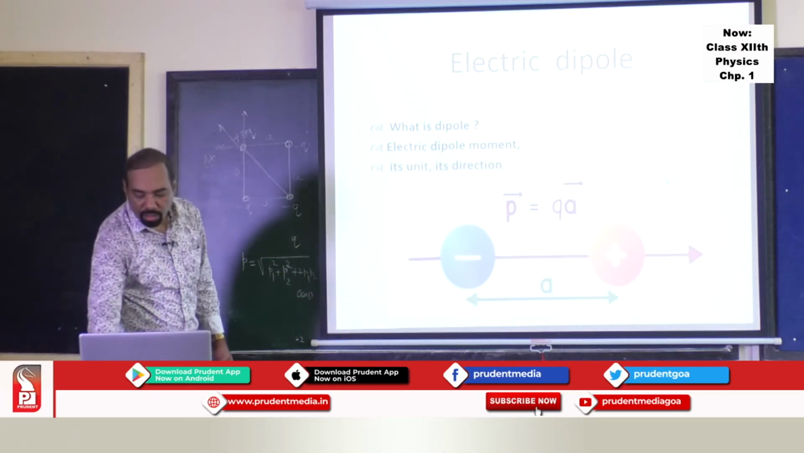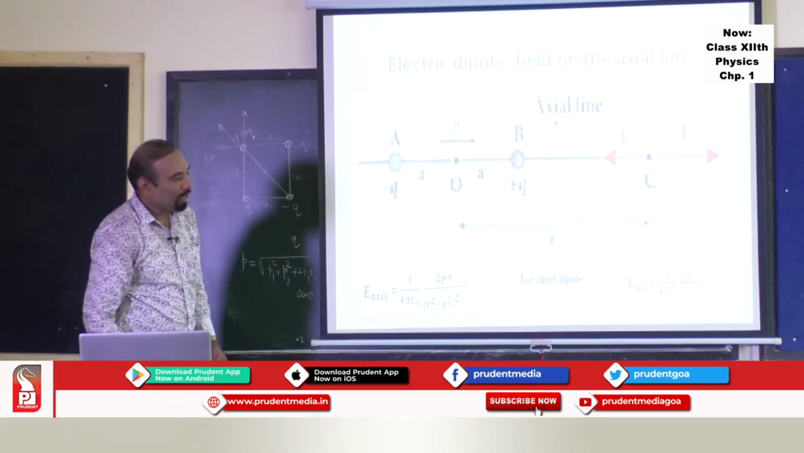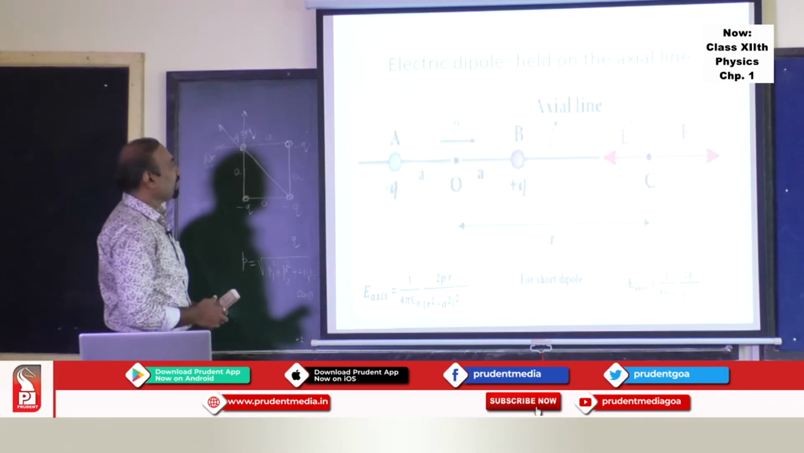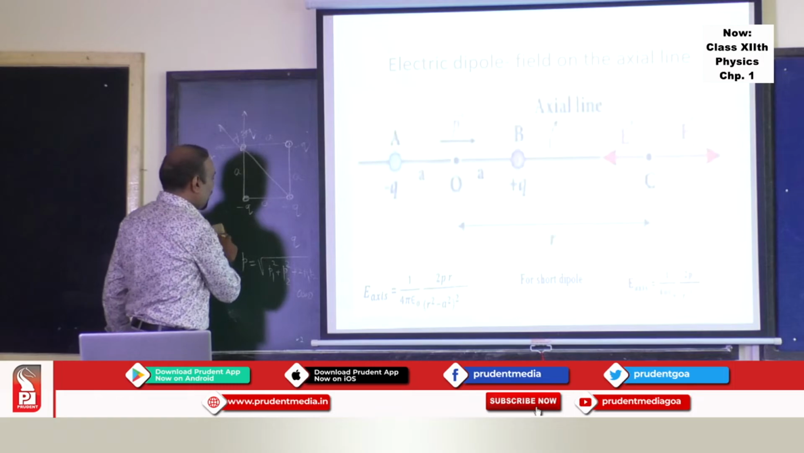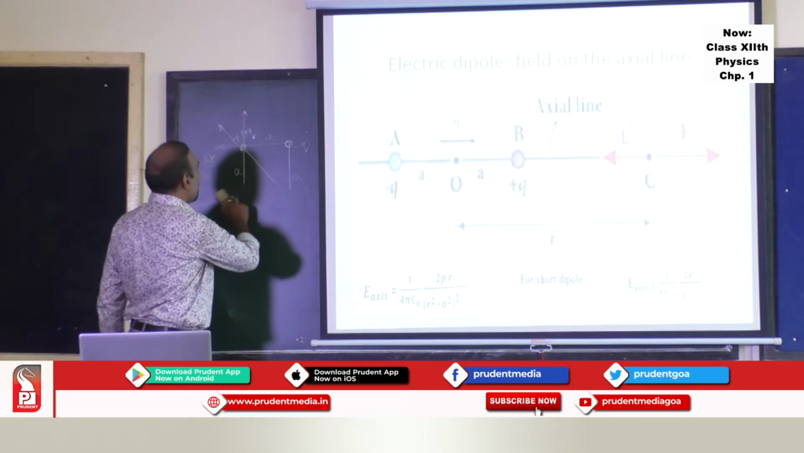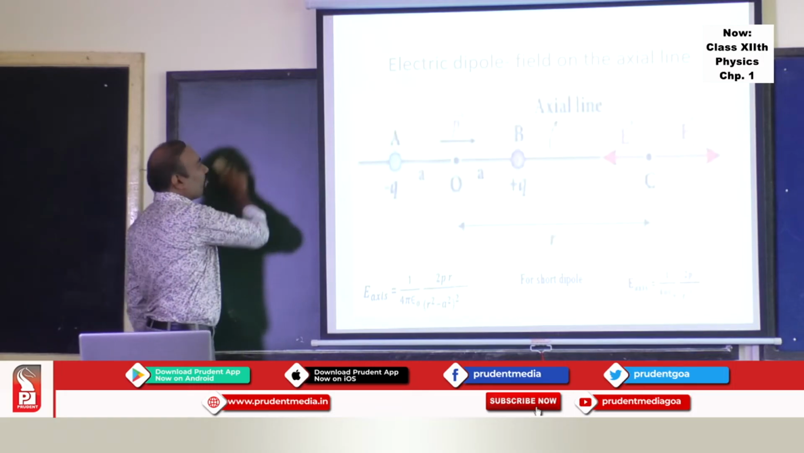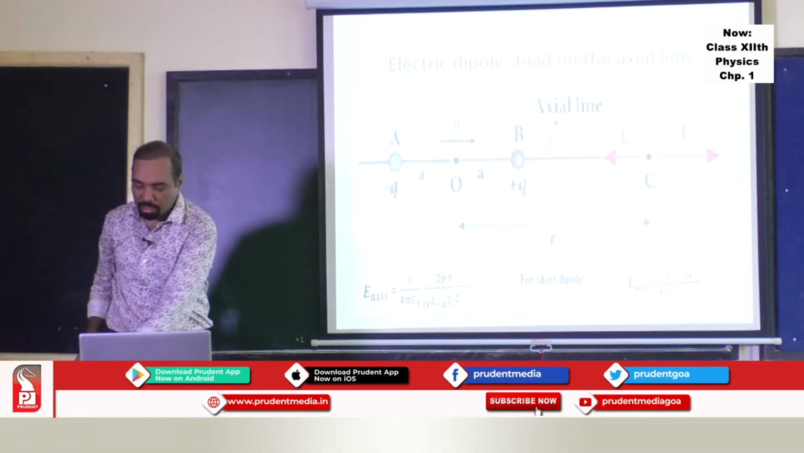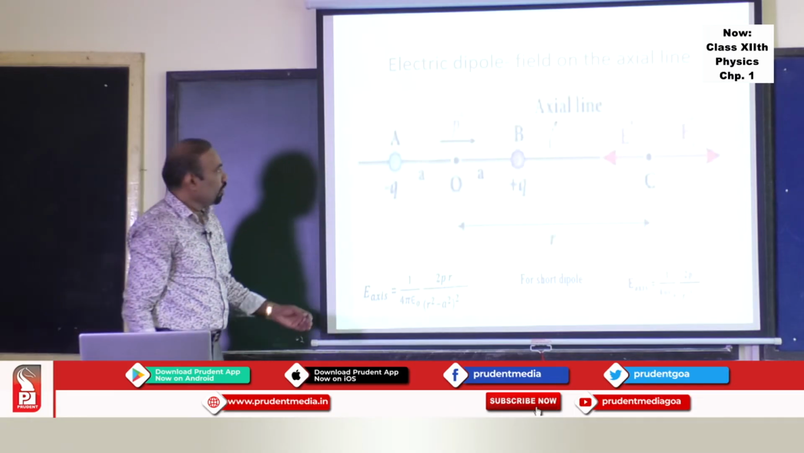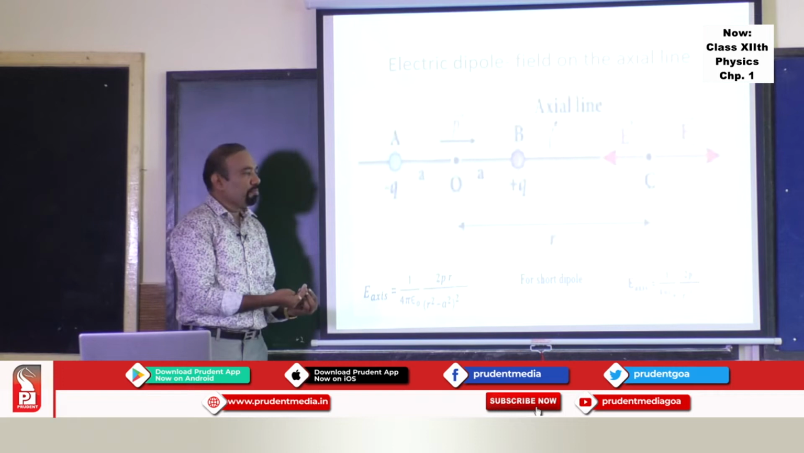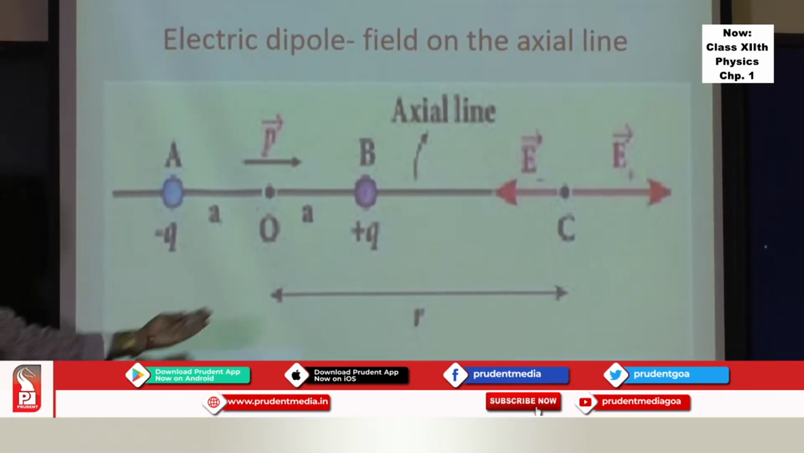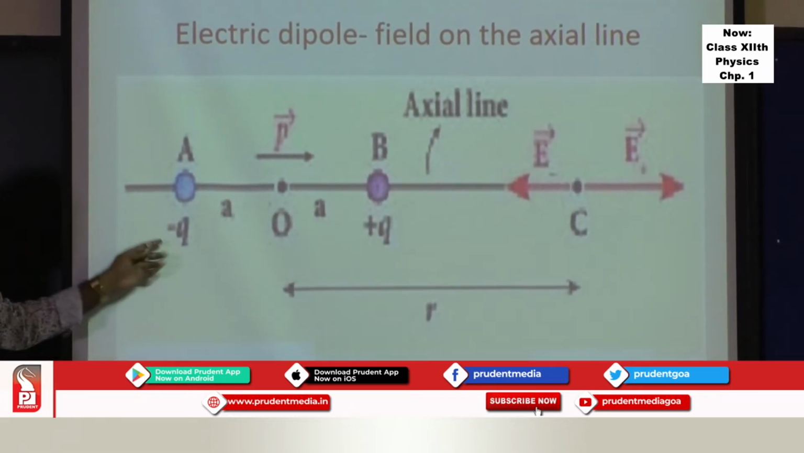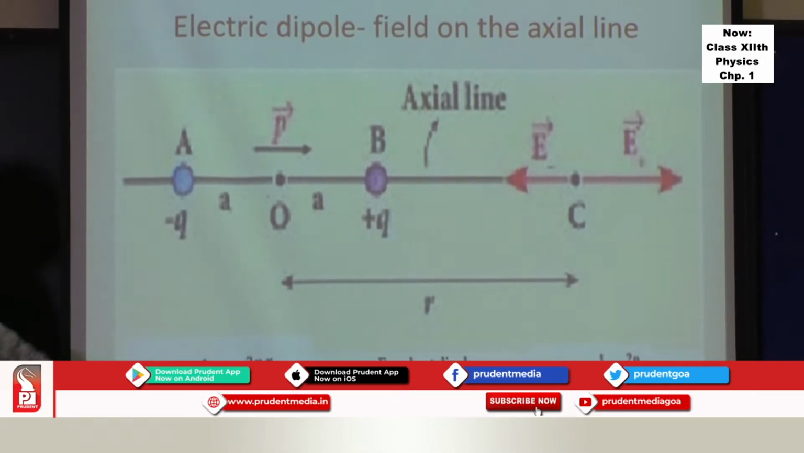Next, we learn what is meant by the electric field on the axis of the dipole. So how can one find the electric field on the axis of the dipole? Here we have a diagram. You have to take the interaction of 2 charges. We have a plus q charge and a minus q charge. This is the axial line.